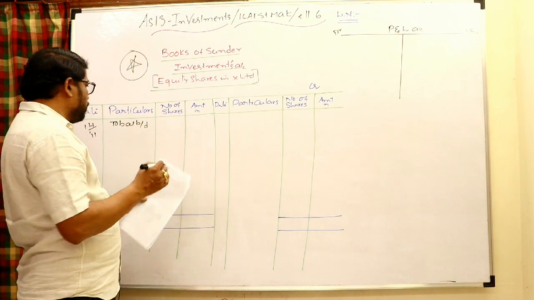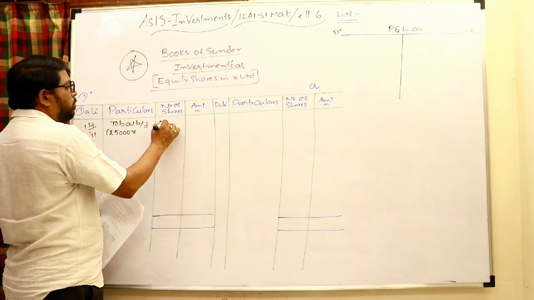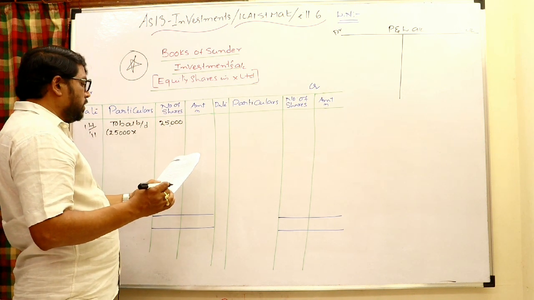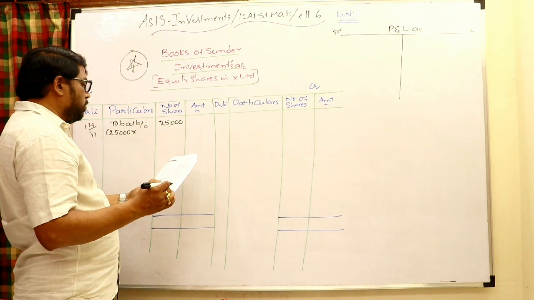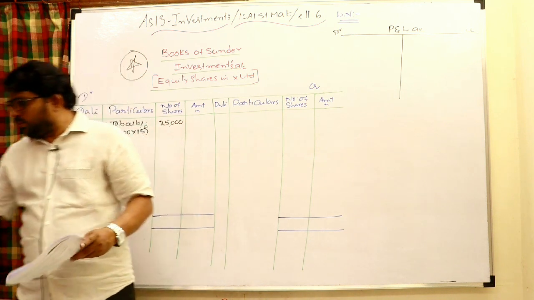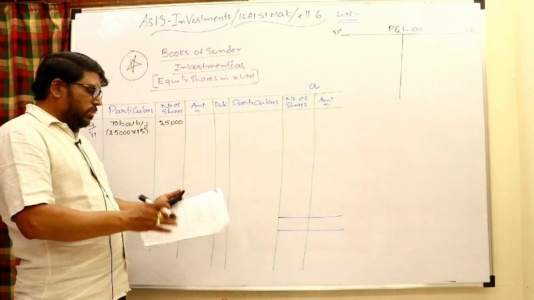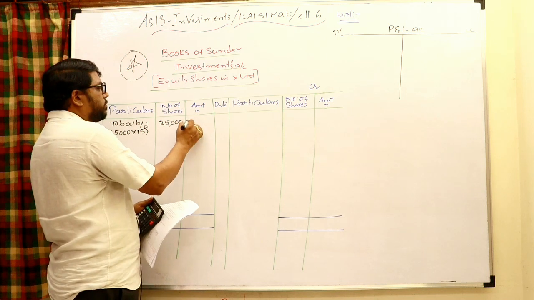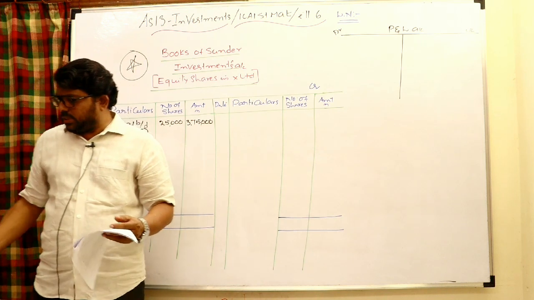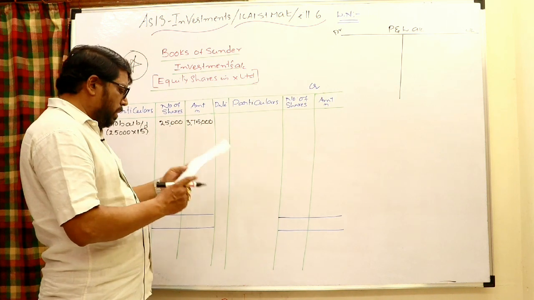So how many shares are we having? 25,000 shares. Out of 25,000 shares, each of course has a face value of 10 rupees, but their book value is 15 rupees. So let us multiply 25,000 into 15 rupees, that is 3,75,000. These shares are not purchased, these shares are already with us. You can take it like an opening balance.